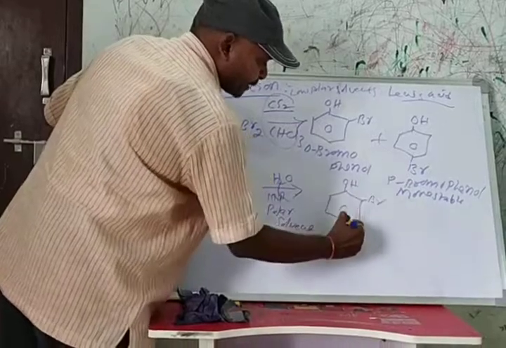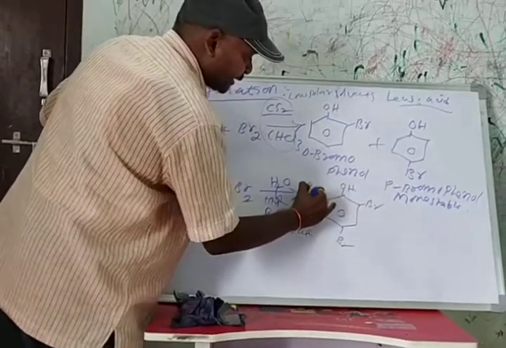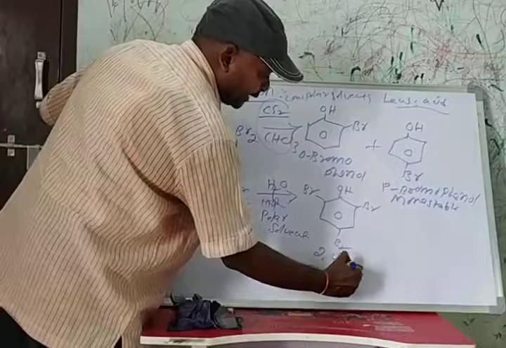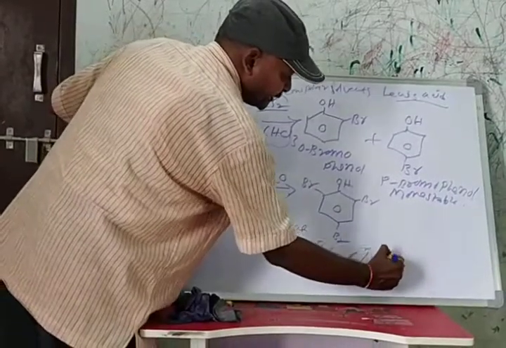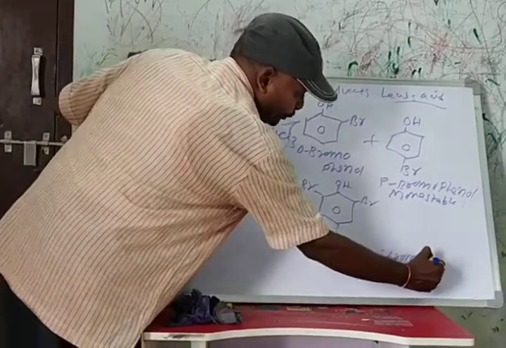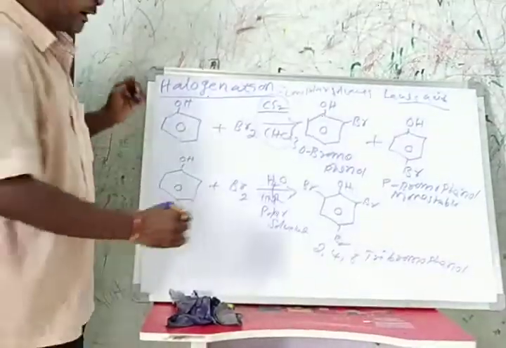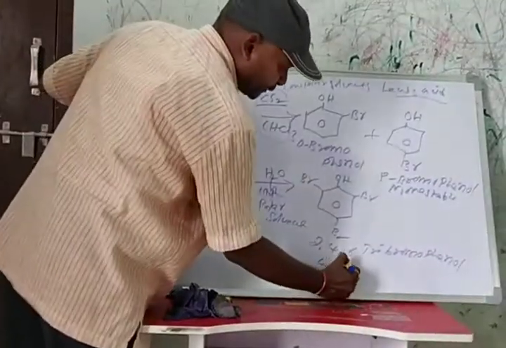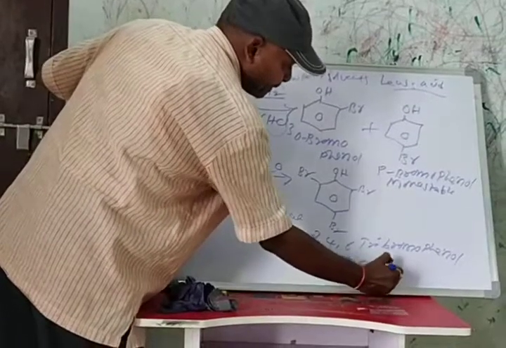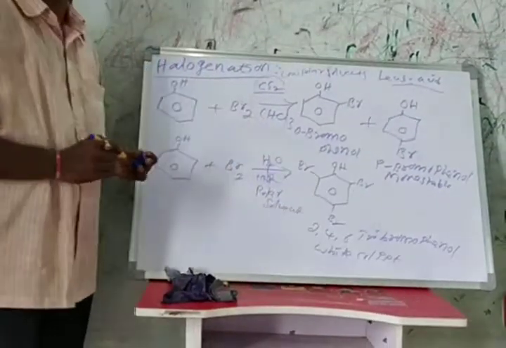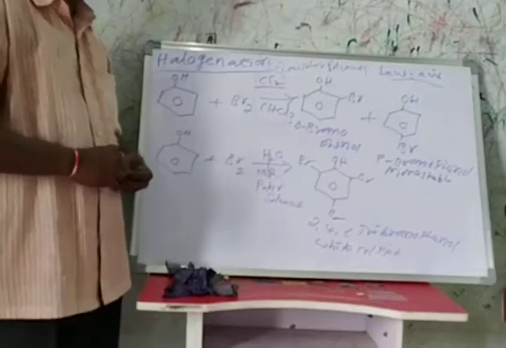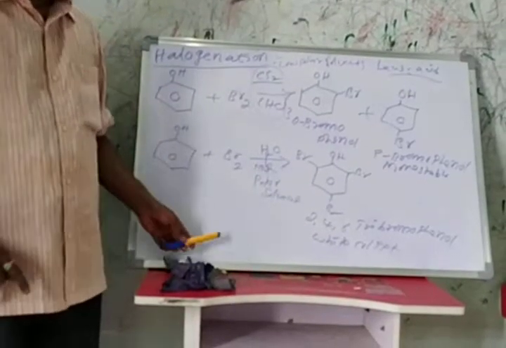Here bromine, here bromine, here bromine. This is 2,4,6-tribromophenol, and it is a white color precipitate. Okay, this is about one more electrophilic substitution reaction on phenol.